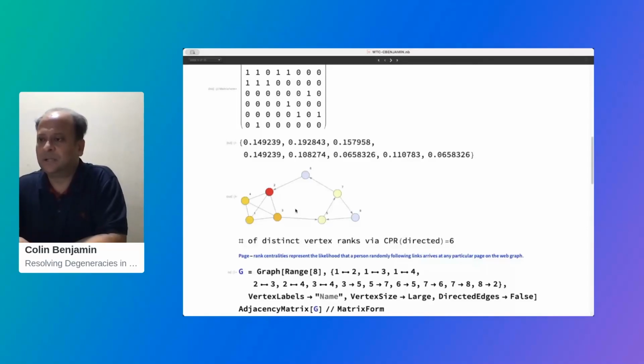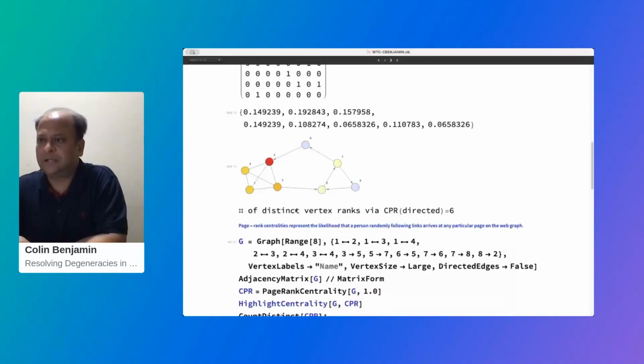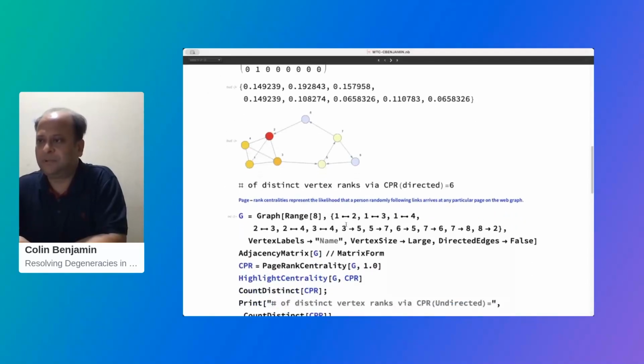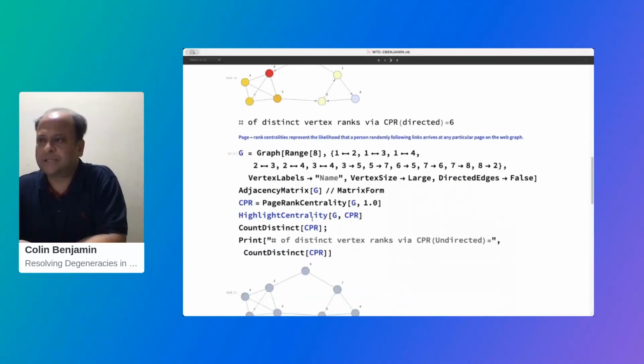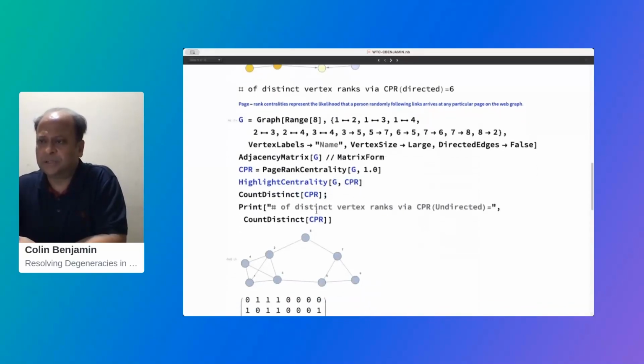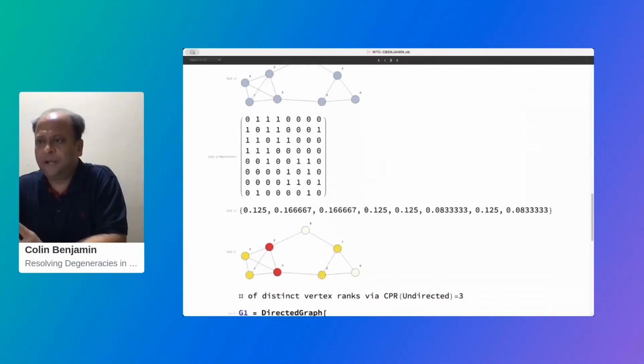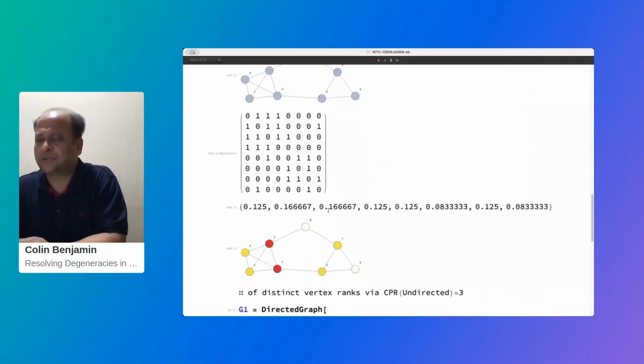Now, if we convert this directed graph to an undirected graph, with this short piece of code, and again run the same PageRank centrality algorithm, because it's undirected, now there are no dead ends, so your alpha value is 1. We do a distinct count of the number of vertex ranks, and what do we find? We find worse. Classical PageRank actually performs much worse than what it did for a directed graph.